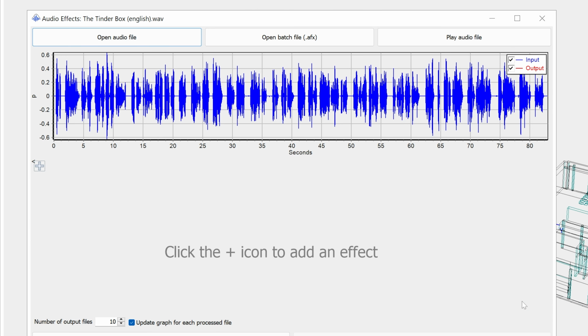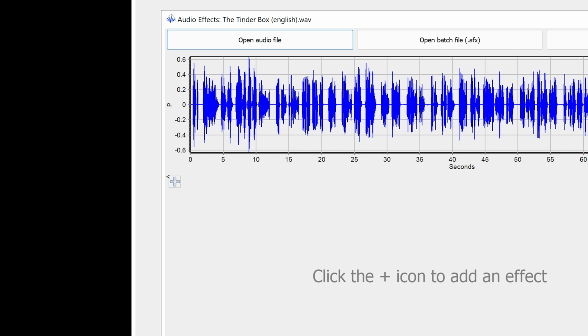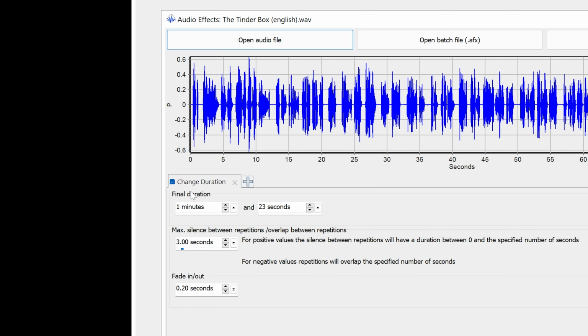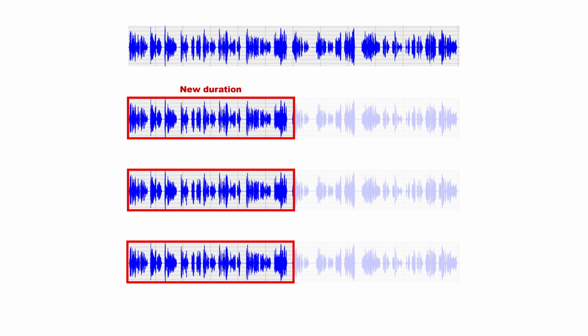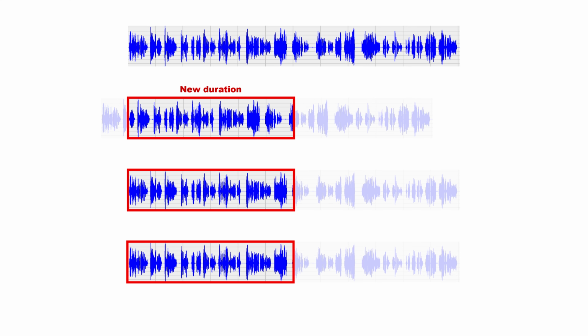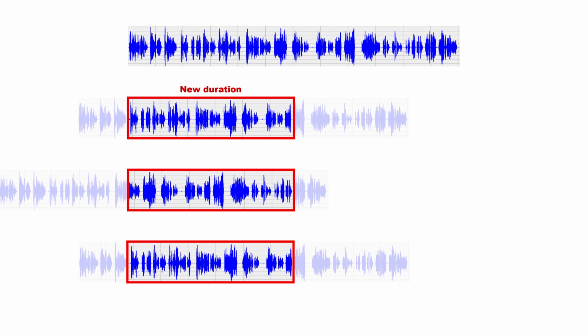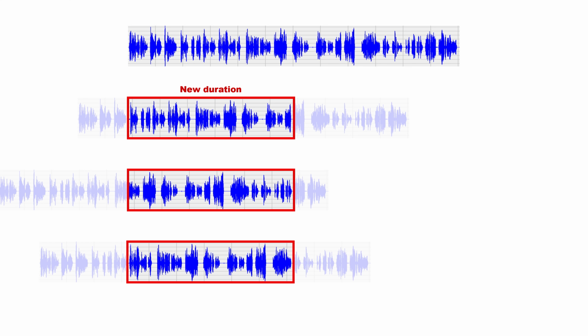Once the audio file is loaded, you can start adding effects by clicking on this plus icon. The first effect we will apply is Change Duration. As the name implies, this effect can trim or extend the audio file. However, it will also introduce a random time shift on each generated audio. This ensures that each generated audio will start at a different point relative to the original audio.